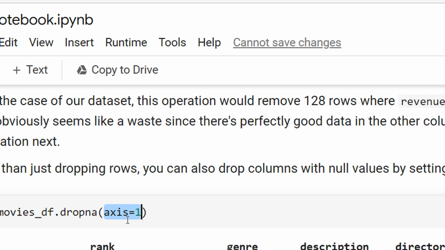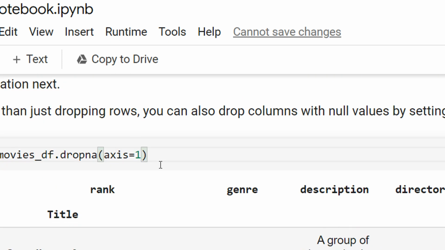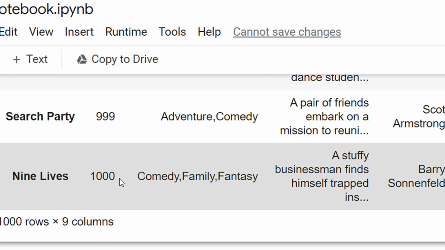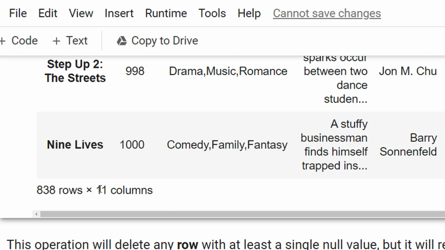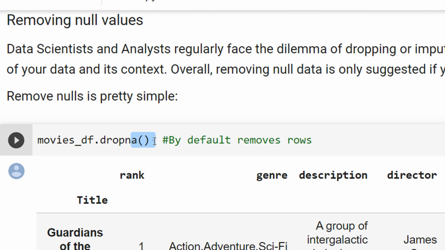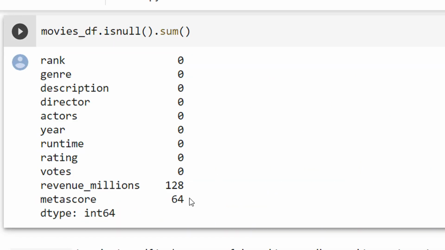Now you can see when I do dropna with axis equal to 1, I have all the 1000 rows, but only 9 columns now. In the previous case, I had 11 columns. Why? Because in the dropna rows case, when I'm not specifying anything, I'm removing the x-axis, I'm removing the rows. And only 2 columns were having some blank values. So when you do dropna with axis equal to 1, you are just deleting the columns.